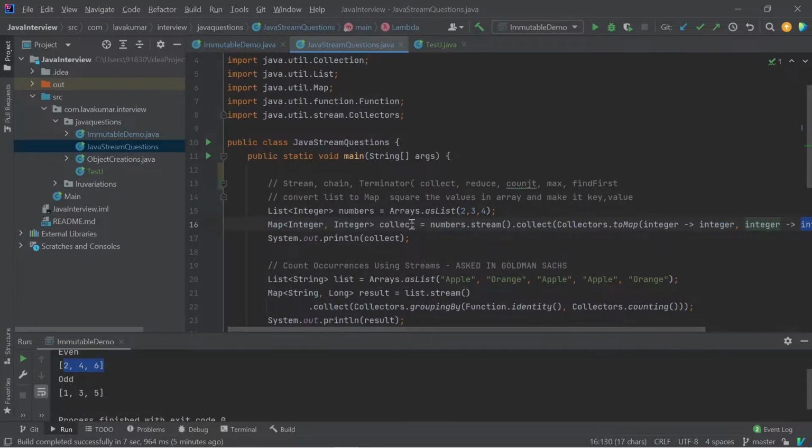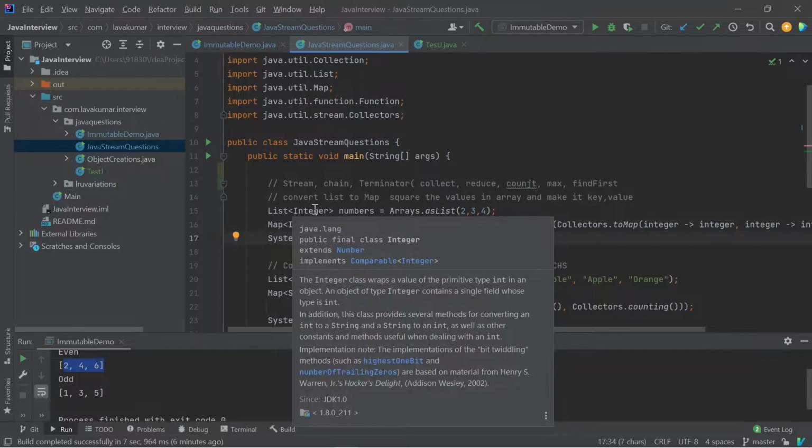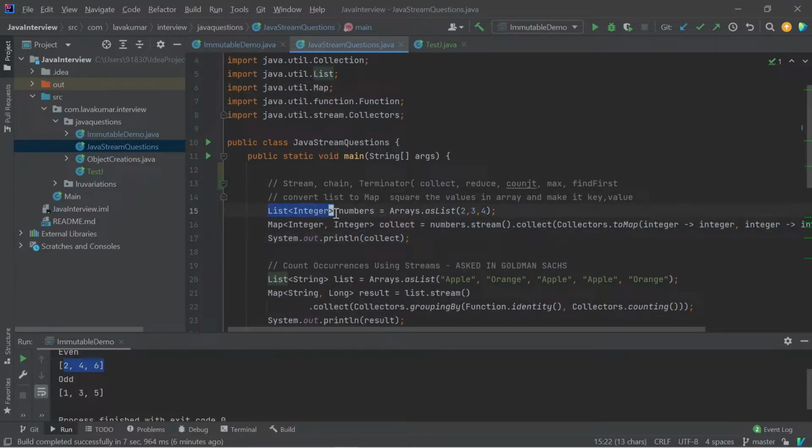So these I was assigning back, and also I was printing that collection. So it will print 2 colon 4, 3 colon 9, and 4 colon 16. This is the way you can convert one collection to another collection with the help of a terminal operation. You can do whatever you want.